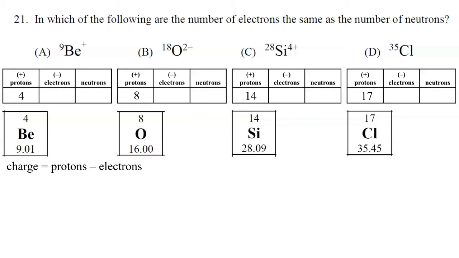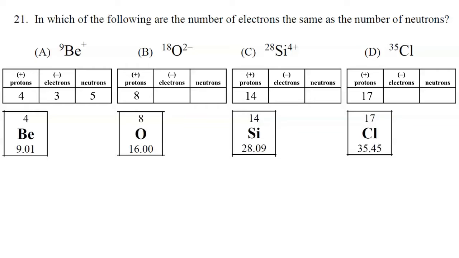Now, let's go back to choice A. The charge, which in this case is +1, is the difference between protons and electrons. So we have 4 protons, but since we have a +1 charge, that means we must have lost 1 electron. So 4 protons and 3 electrons would give us a charge of +1. Now for the mass, that would be 9, and that's equal to the sum of the protons and neutrons added together. So 4 plus what number is 9? That's 4 protons and 5 neutrons.